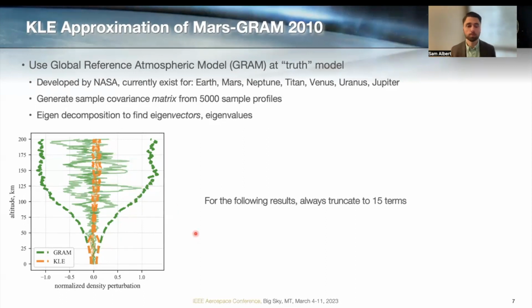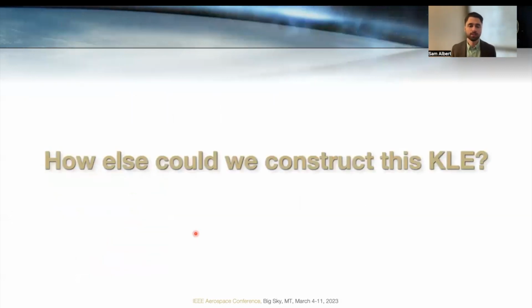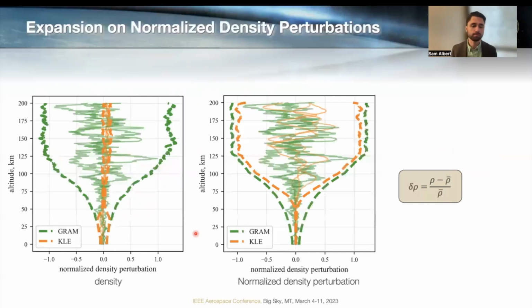This is because we perform the expansion on the value of density itself. And density is orders of magnitude larger near the surface than it is at these high altitudes. So with this small number of terms, the expansion prioritizes variability where the absolute values are large and almost entirely ignores it at higher altitudes. So much of the rest of the presentation is focused on, we've introduced the KLE, but how else could we construct it so that we can get a more useful representation of density variability?